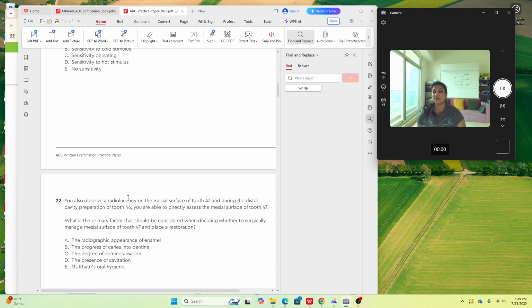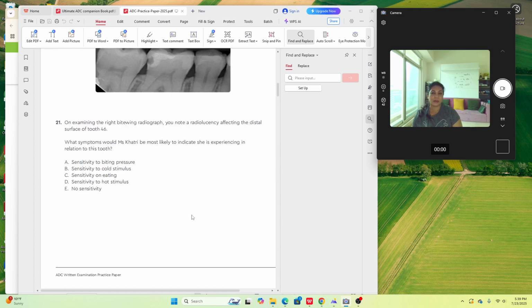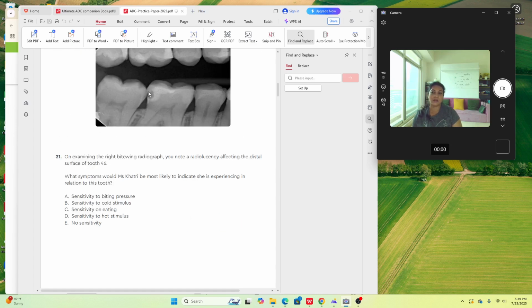You also observe a radiolucency on the mesial surface of tooth 4-7, and during the distal cavity preparation of tooth 4-6, you are able to directly assess, like you can visualize the mesial surface of tooth 4-7. What is the primary factor that should be considered when deciding whether to surgically manage mesial surface of tooth 4-7 and place a restoration? What is this question trying to say? The question is saying you decided to fix this, okay? Now you are drilling this.